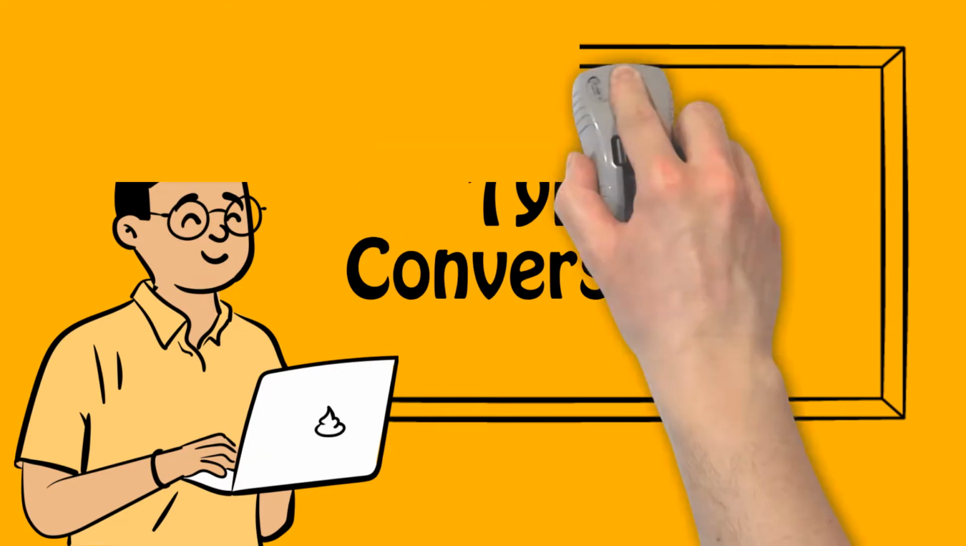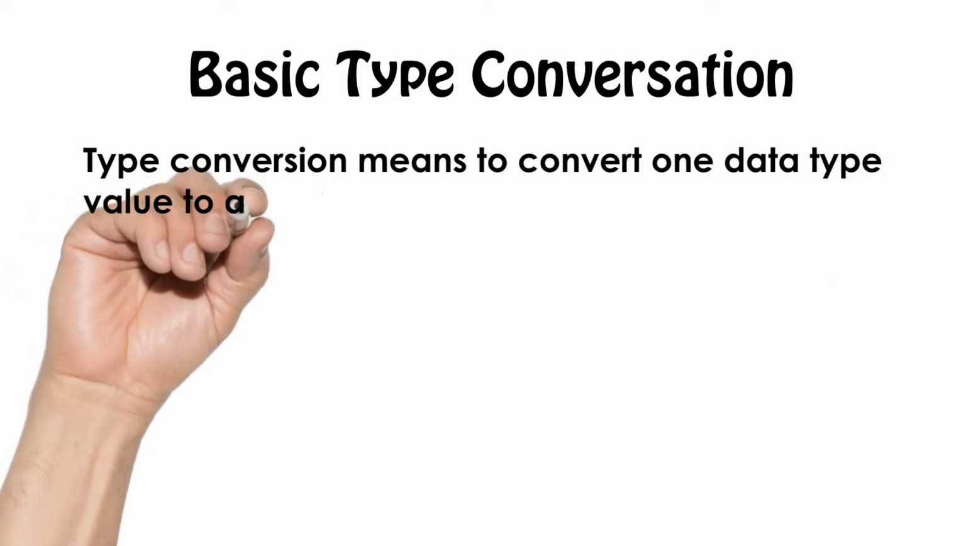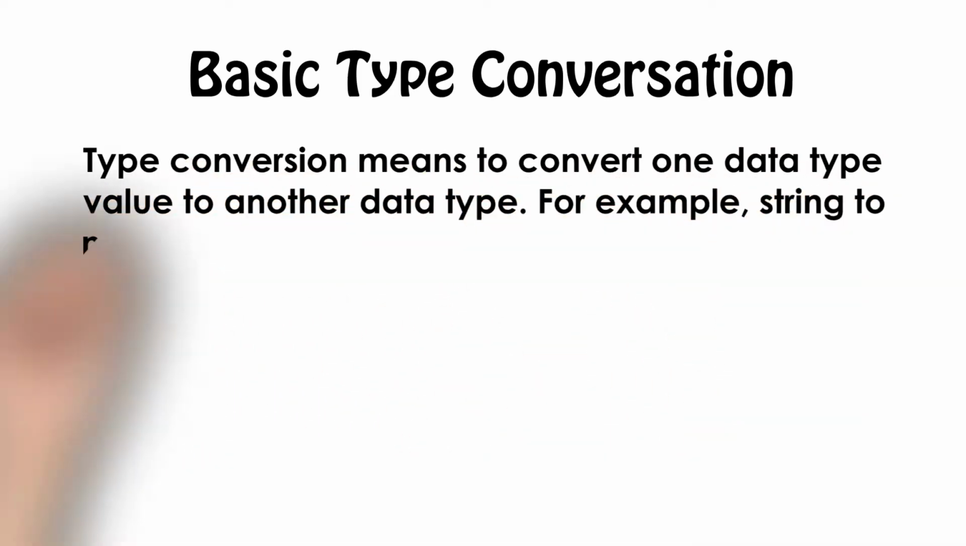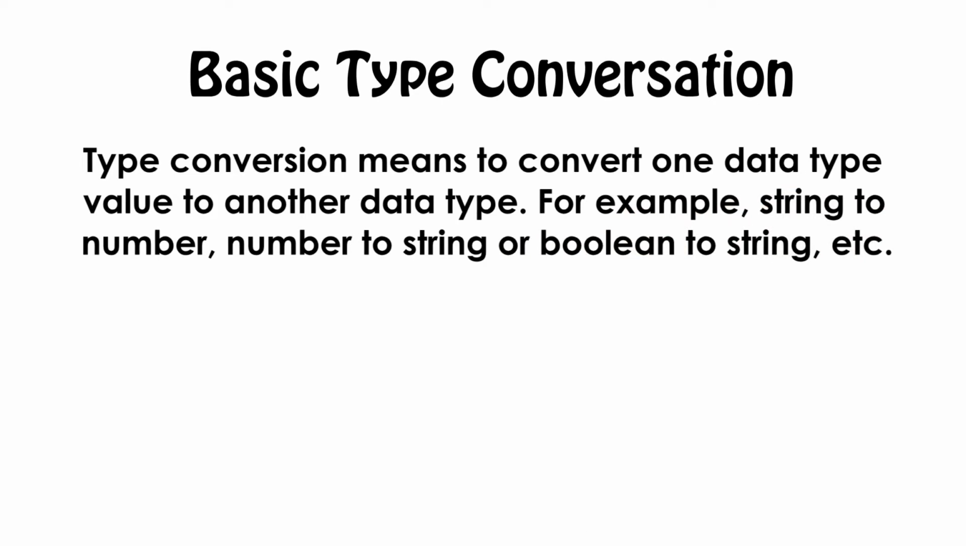Today we will see the basic type conversions. Type conversion means converting one data type to another. For example, string to number, number to string, or boolean to string.